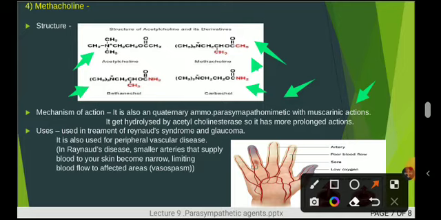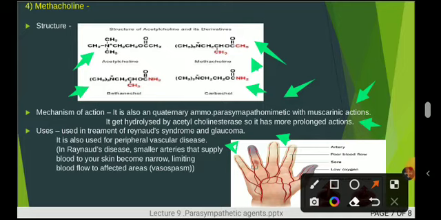It gets hydrolyzed by acetylcholinesterase. This drug is hydrolyzed in the liver by the acetylcholinesterase enzyme, and that's why it has a prolonged action inside our body. Its uses: it is used in the treatment of Raynaud's syndrome and glaucoma. In an earlier video, I already told what Raynaud's syndrome is, and glaucoma is the eye disorder. It is also used for peripheral vascular diseases.